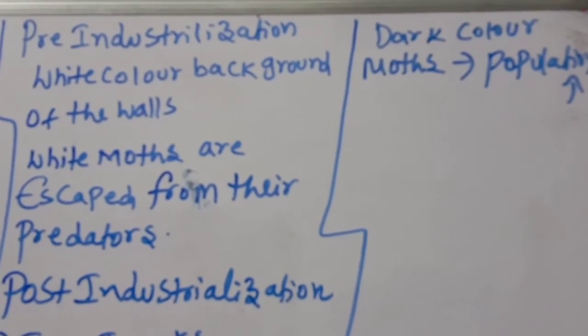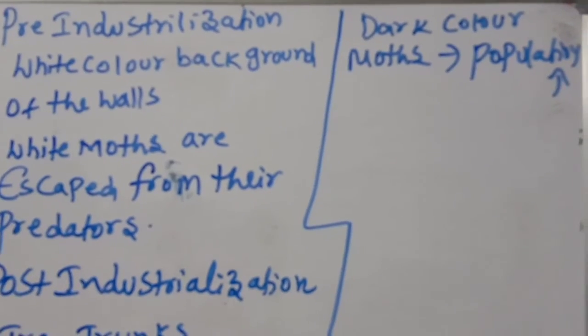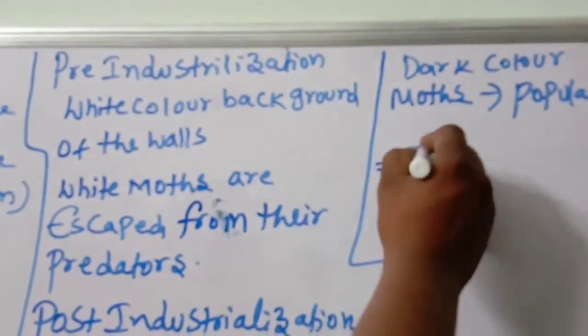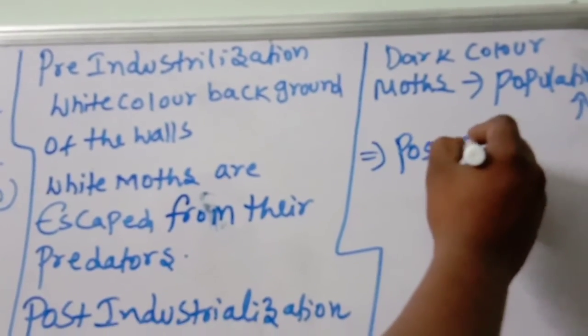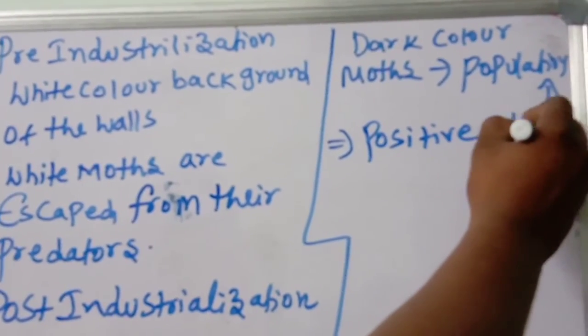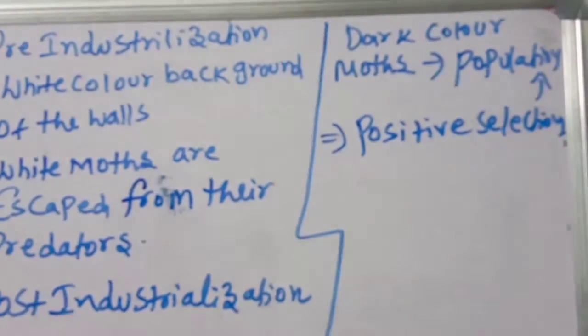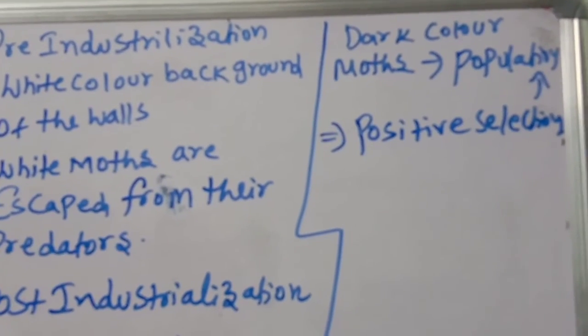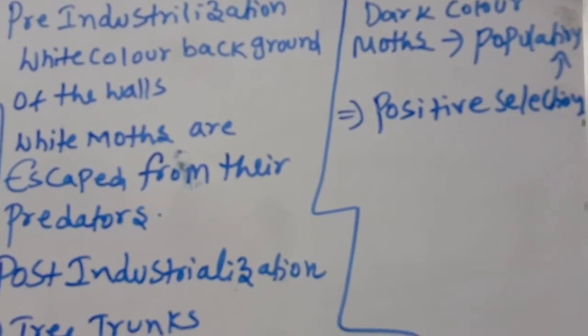Nature offered positive selection pressure to the black moths. Positive selection happened. Organisms that can adapt to new conditions will survive.